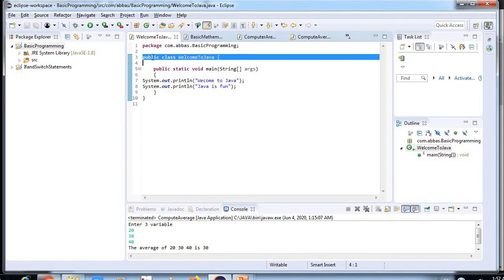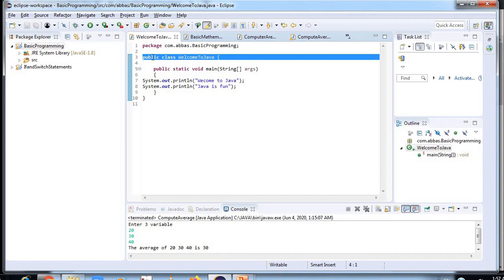Our emphasis will be more on public, but we can understand what private is. The access level of the private modifier is only within the class. It cannot be accessed from outside the class. Default: the access level of the default modifier is only within the package. It cannot be accessed from outside the package.